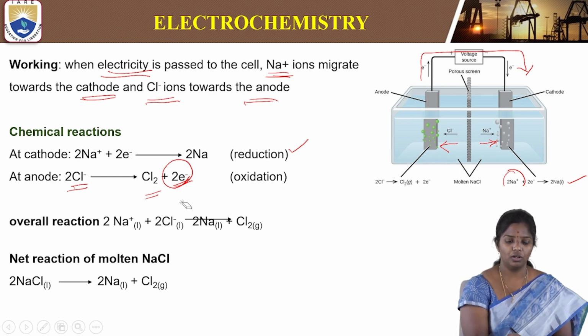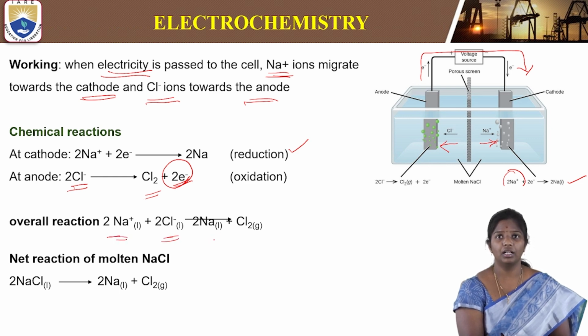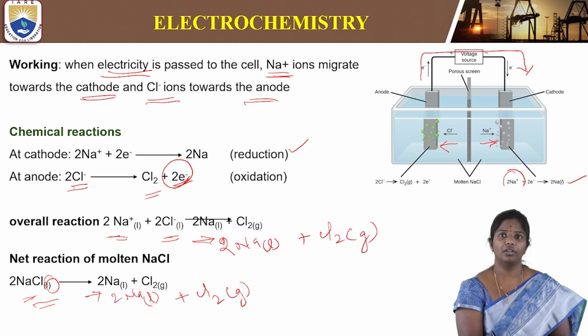So this is the overall reaction: 2Na plus ions plus 2 chloride ions will give rise to 2Na in liquid state plus chlorine gas evolved. So the total net equation is that the salt, molten NaCl, is converted to 2Na in the liquid state plus chlorine gas evolved.